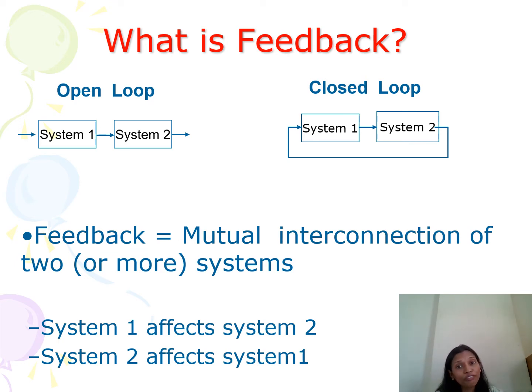There are two types of feedback: positive feedback and negative feedback. Now how are positive feedback and negative feedback defined? It depends on the phase difference between the output signal and input signal. If the input signal and output signal are in phase, then it is known as positive feedback. In phase means the phase difference between the input and output is 0 degree. And when the phase difference between the input and output is 180 degrees, that is, it is out of phase, then it is known as negative feedback.